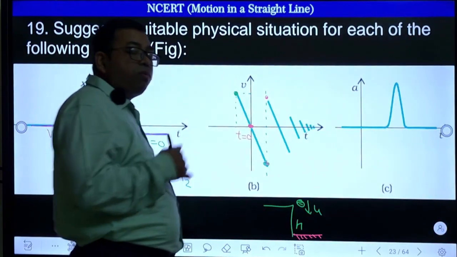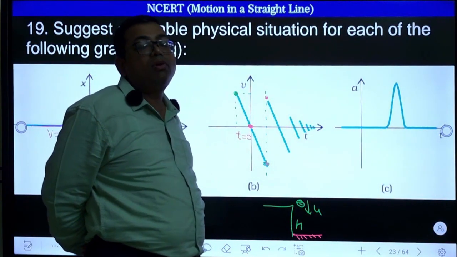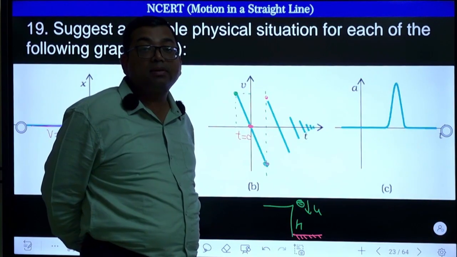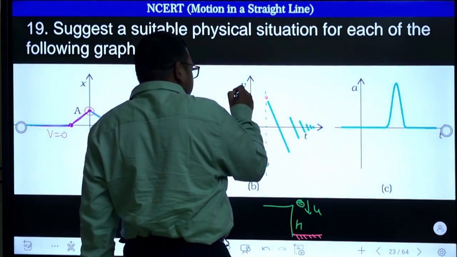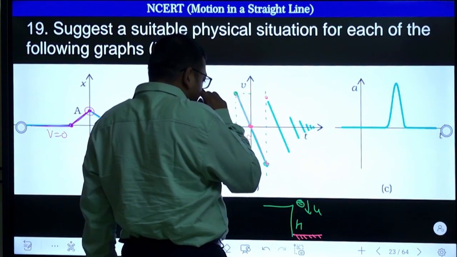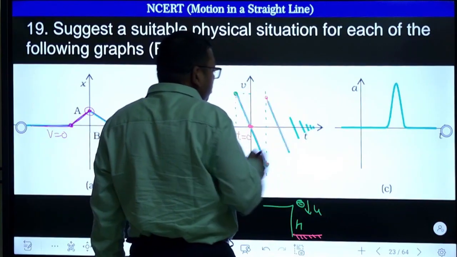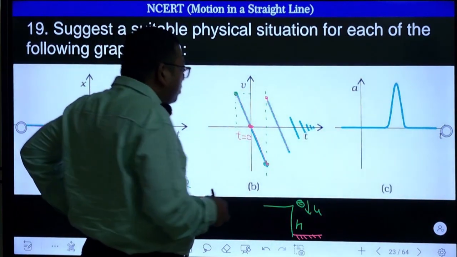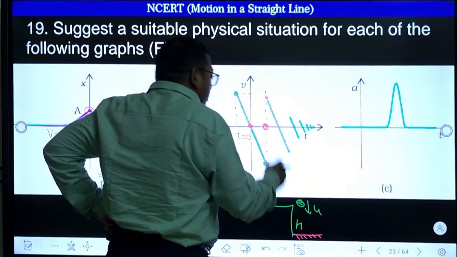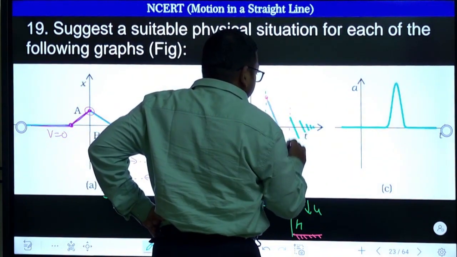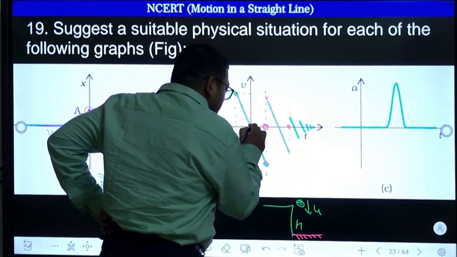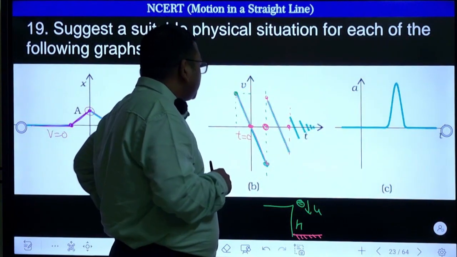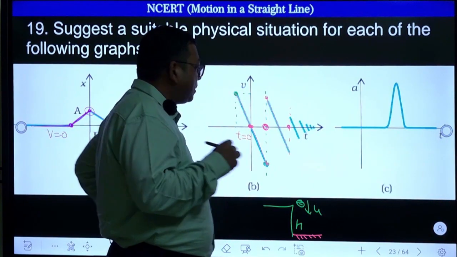Now what is the slope of the velocity-time graph? If I check the slope of the velocity-time graph, it gives acceleration. So you can clearly see that till here there is no change in the slope. Till here there is no change. So where will the collision happen? There can be a confusion. Will the collision happen at these points where it is changing like this? Or will the collision happen where the velocity is becoming zero? Where will it happen? We have to think about it.